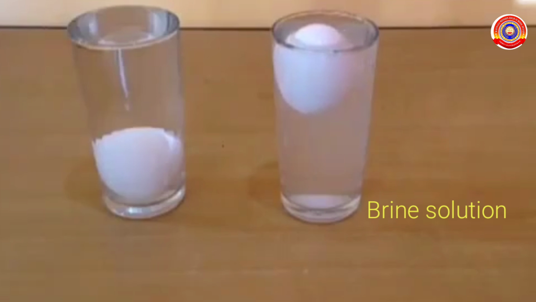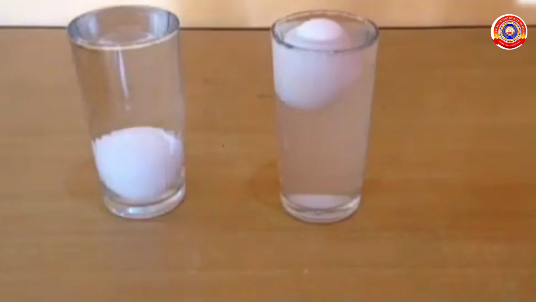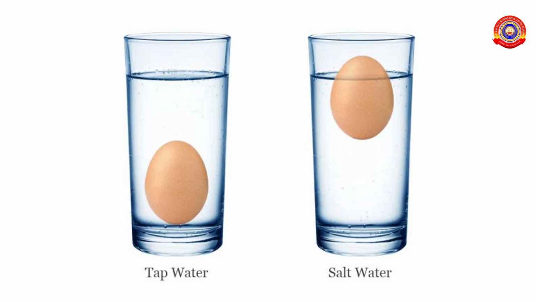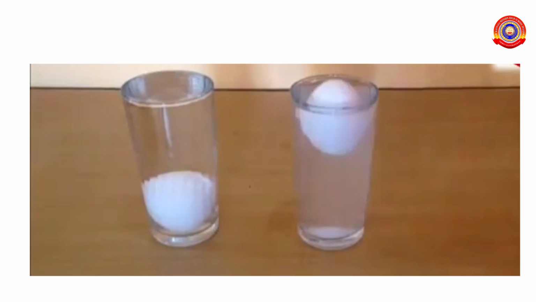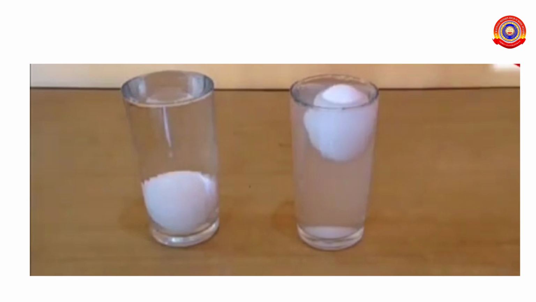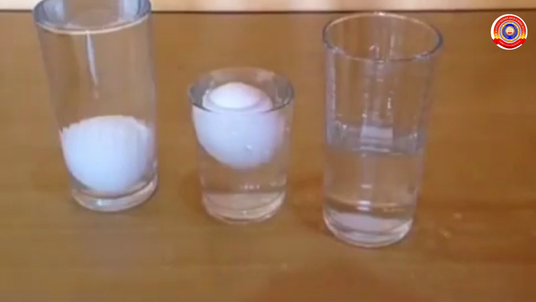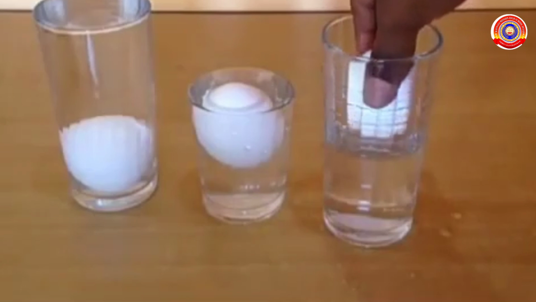Do you know why the egg sinks in pure water and floats in brine solution? Even though water and brine solution have the same volume, the mass of brine solution is greater than that of water. This means compared to water, brine solution has a greater density. Once again, pure water has low density, so the egg sinks in it, and salt water has greater density, so the egg floats in it.